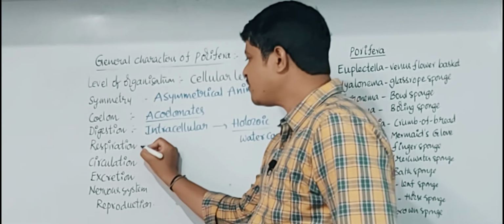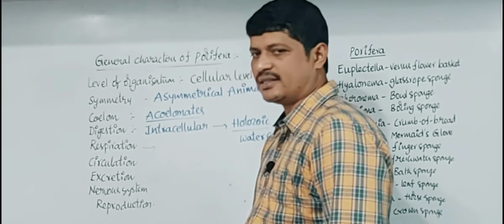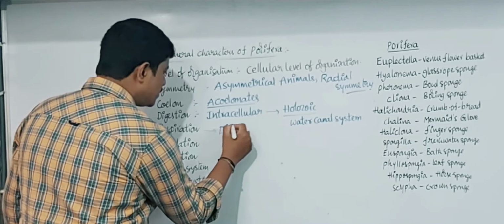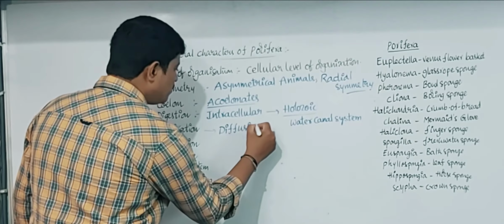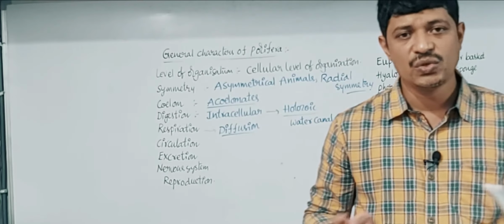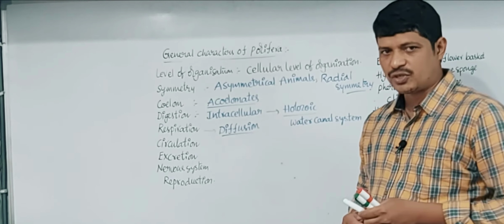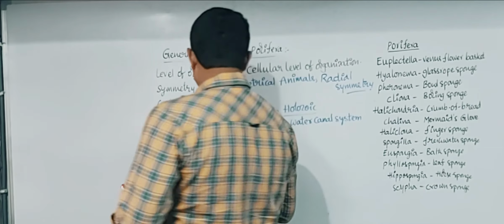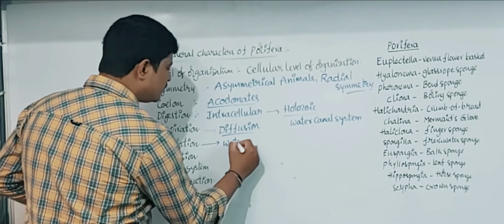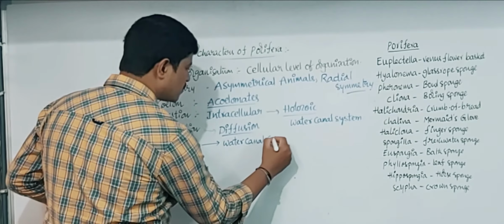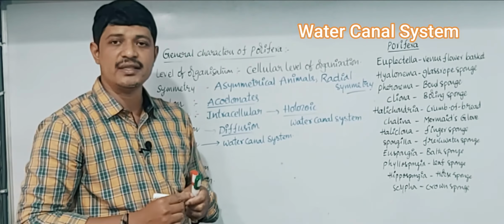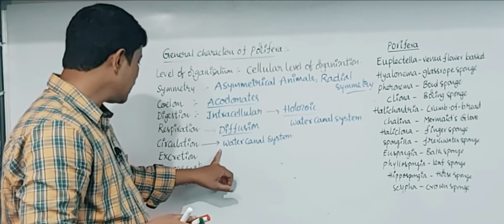These organisms have no specialized respiratory organs, so respiration takes place through simple diffusion. Simple diffusion means the molecules travel from higher concentration to lower concentration. These organisms also have no specialized circulatory system, so the water canal system helps to circulate the materials from one place to another. This is the circulatory process.